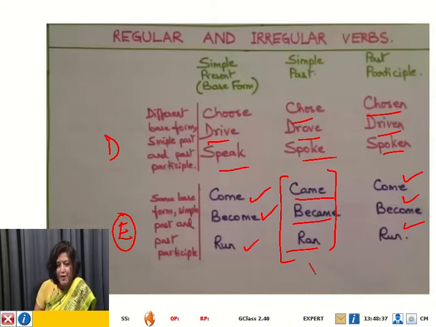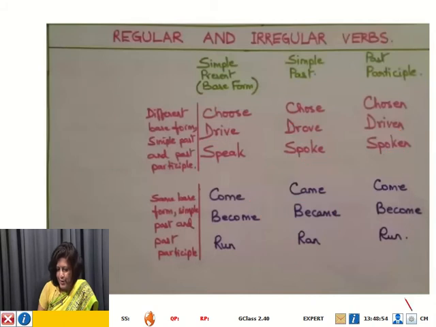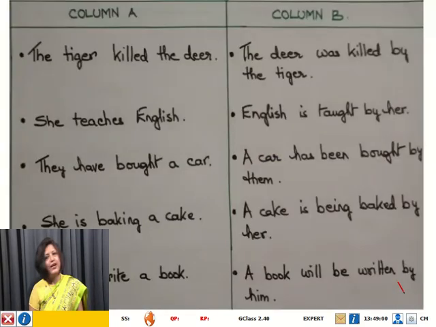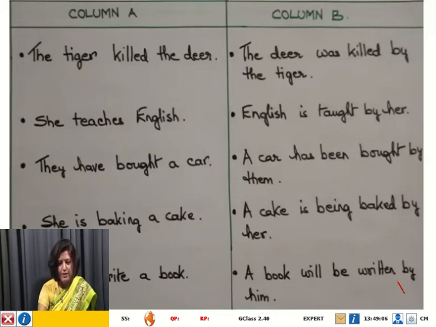So you see, students, what we have recapitulated so far is not directly the actual grammar topic we are going to do today, but it is going to help you with it. Now we will do another activity. Let us look at that activity. You will find that there are two columns here, isn't it? One column has some sentences in column A, and then there are other sentences in column B.